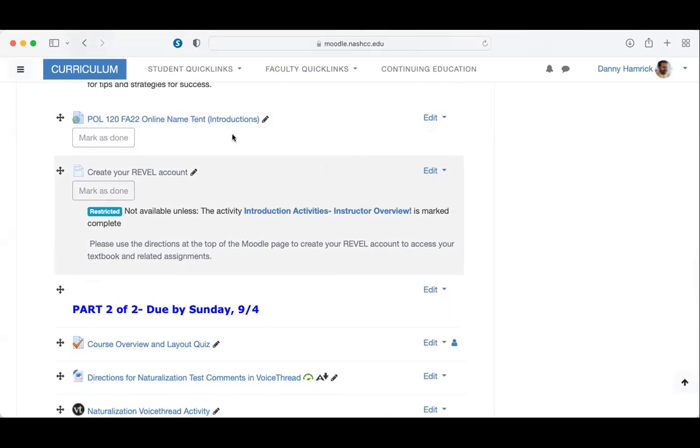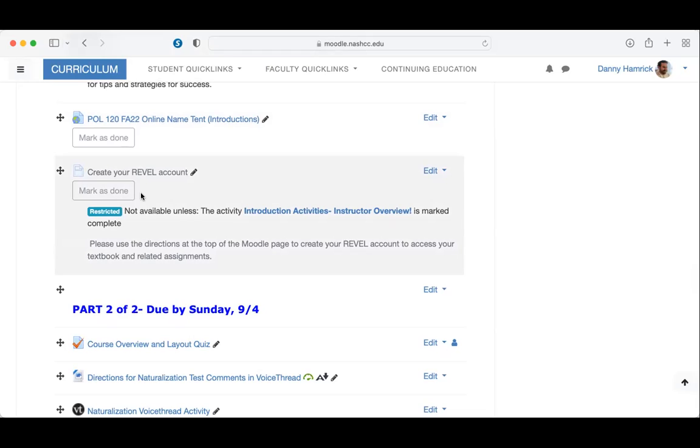The second part you'll see once you have watched this video is that you can create your Revel account. Now, there are a few important things to note about this. You must use your Nash email to be able to access Revel, and as an inclusive course, you're not going to have to pay for access.